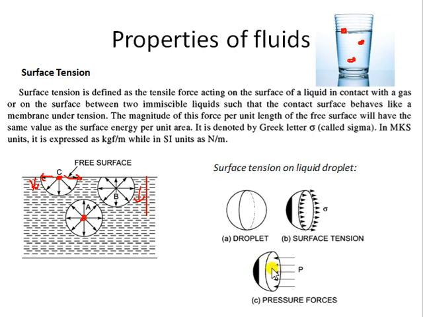Fine. Otherwise, if the pressure is not exerted, what will happen? Air will come into the droplet, and it will burst the droplet. Which is not happening over here, since we are maintaining a liquid droplet. So the pressure and the surface tension act opposite to each other, and they are balanced. Okay.